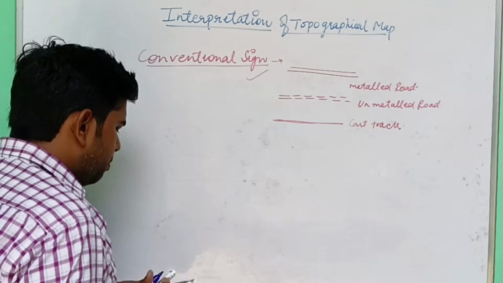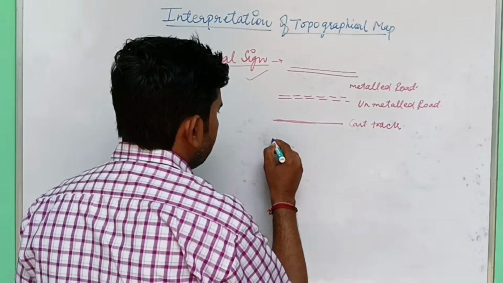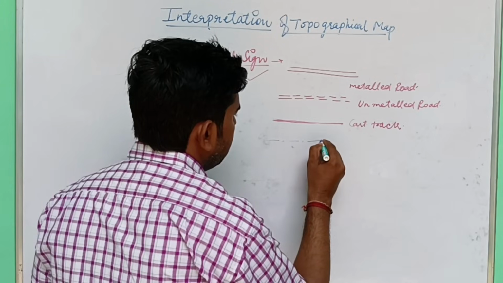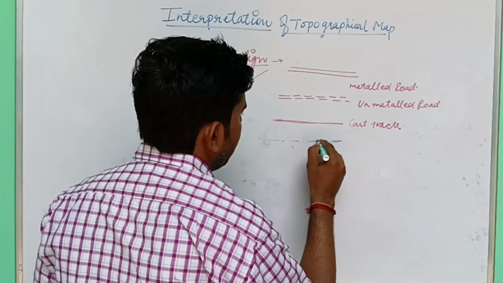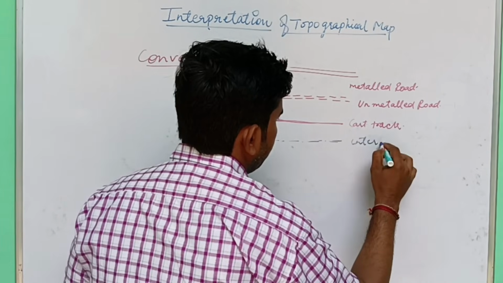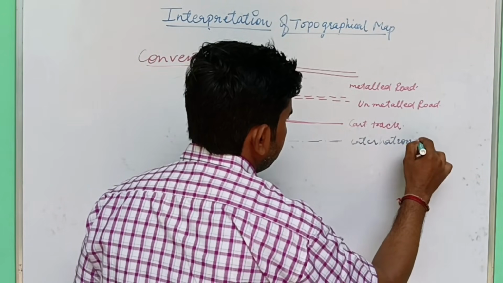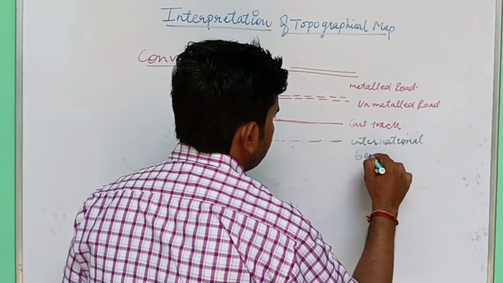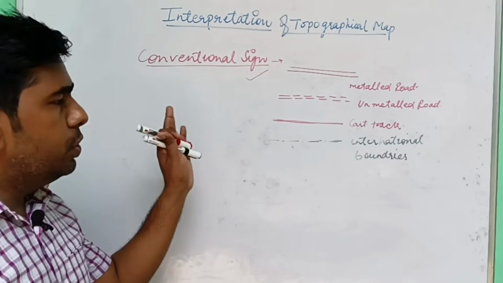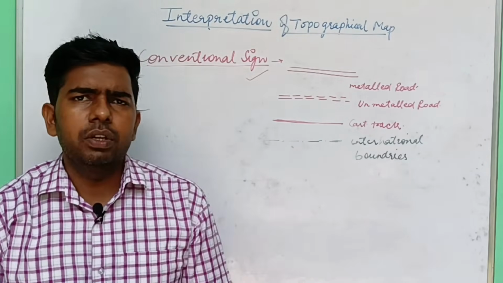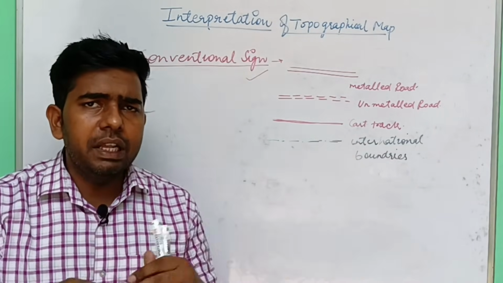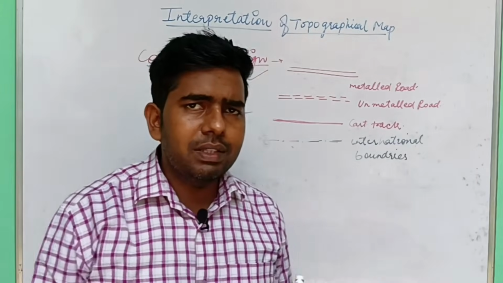A black line followed by dots is known as international boundaries. Okay, so like that, we use different conventional signs for easy interpretation of topographical maps. We will discuss these symbols in detail in other videos.